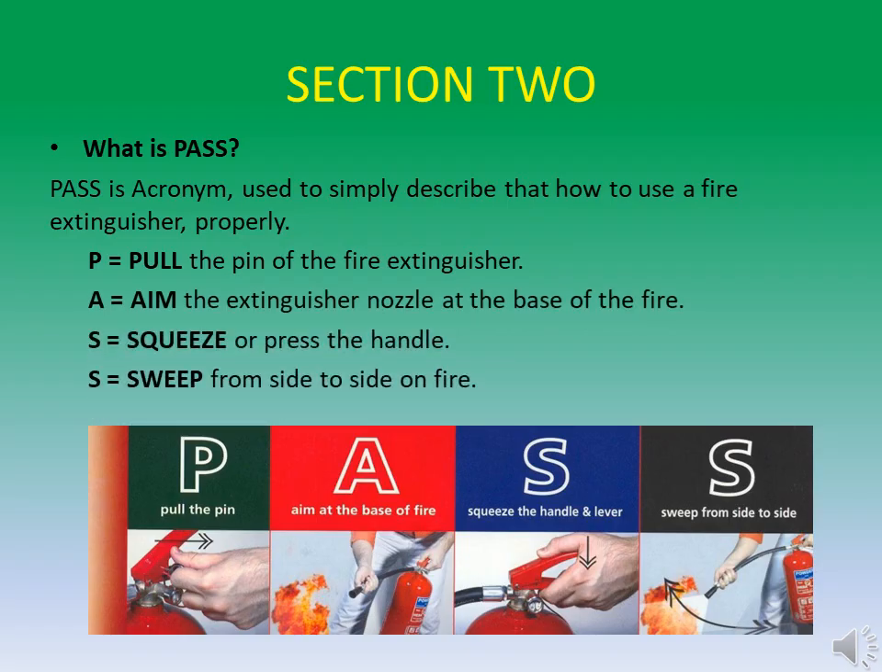What is PASS? PASS is an acronym, used to simply describe how to use a fire extinguisher properly. P equals pull the pin of the fire extinguisher. A equals aim the extinguisher nozzle at the base of the fire. S equals squeeze or press the handle. S equals sweep from side to side on the fire.